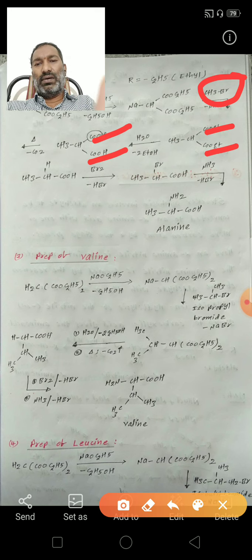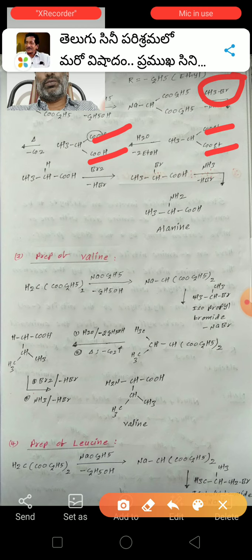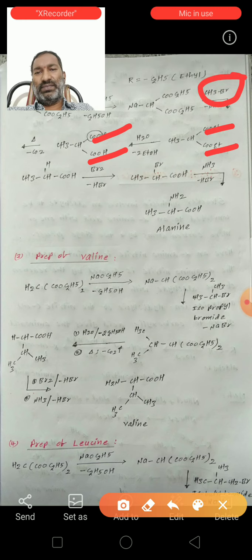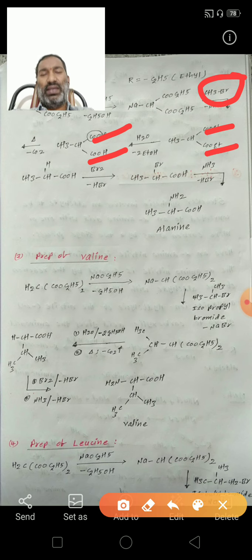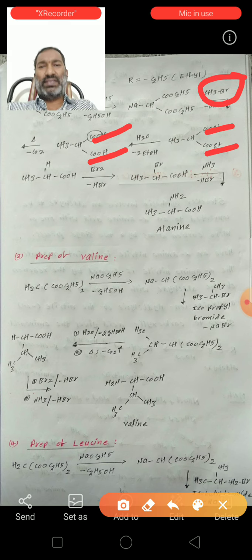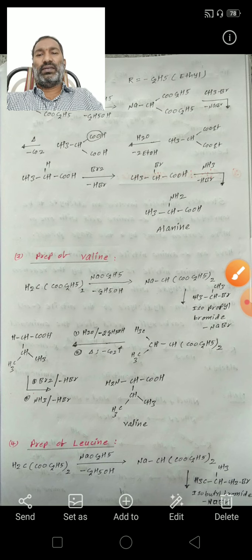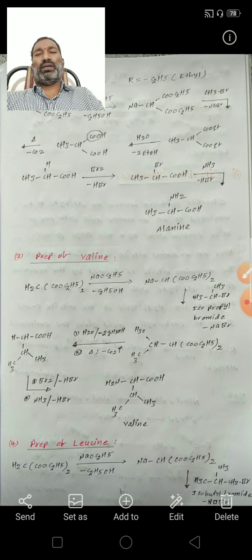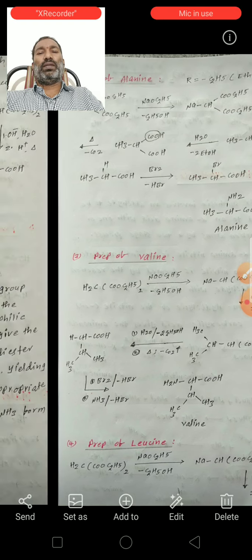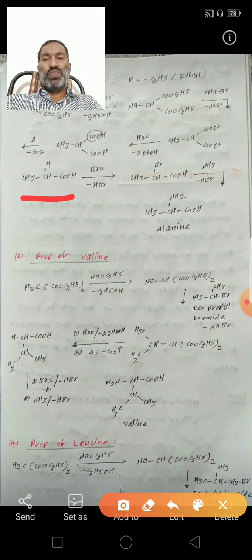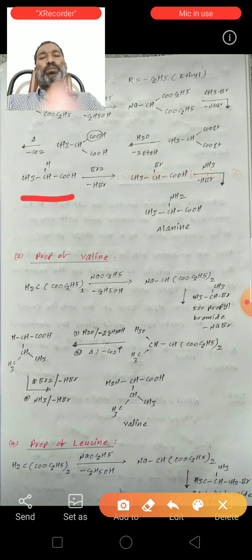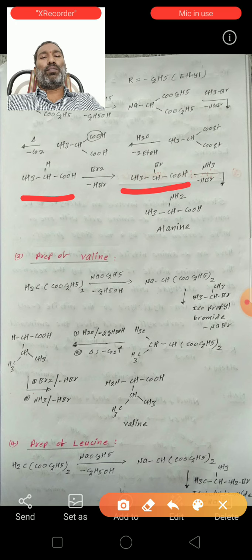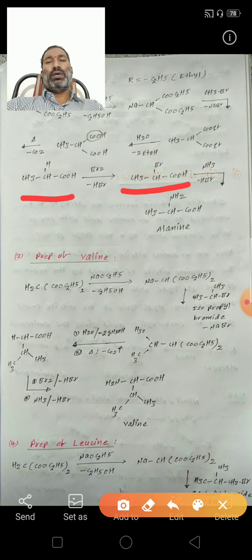On heating, one CO2 group is removed as carbon dioxide, so it will form a carboxylic acid. When this carboxylic acid contains the alpha hydrogen, it reacts with bromine to form an alpha bromo carboxylic acid.